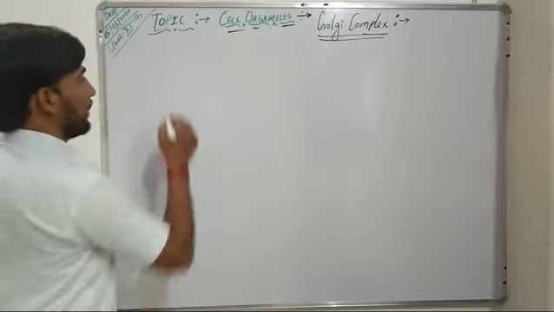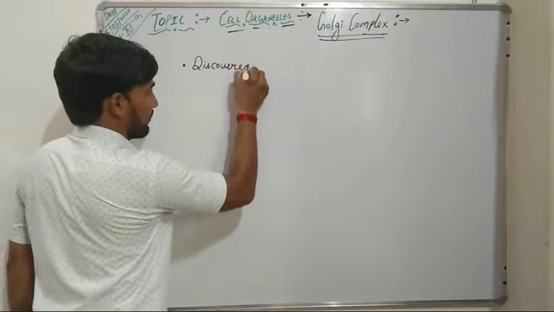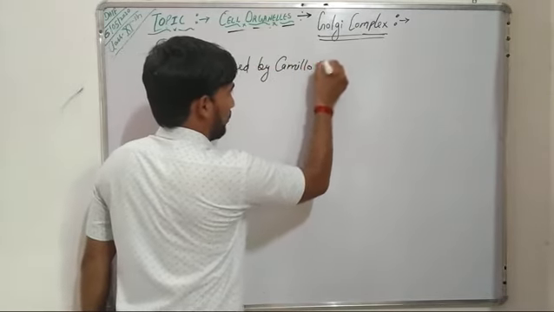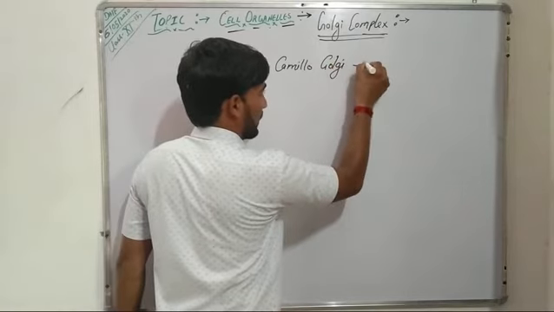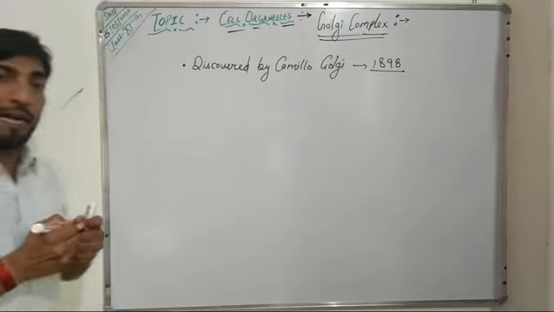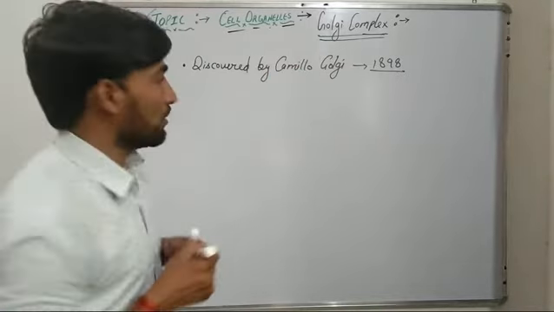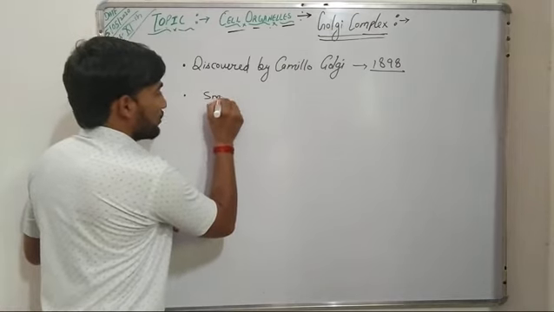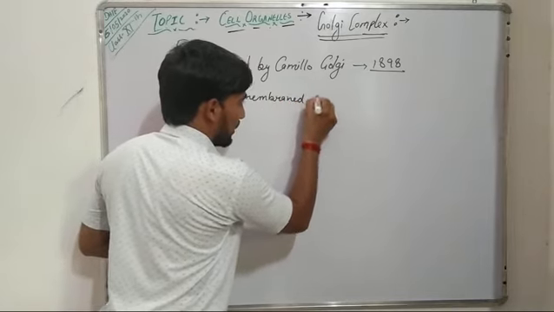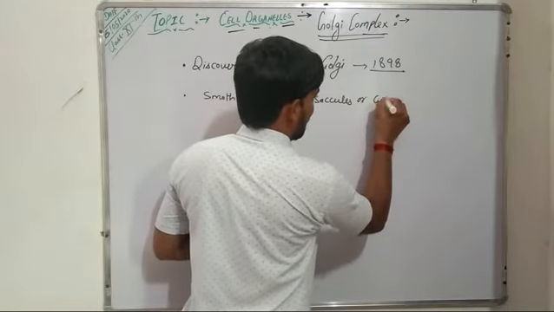This Golgi complex was discovered by Camillo Golgi in 1898, and it is a complex cytoplasmic structure which consists of smooth membraned saccules, or cisternae you can say,